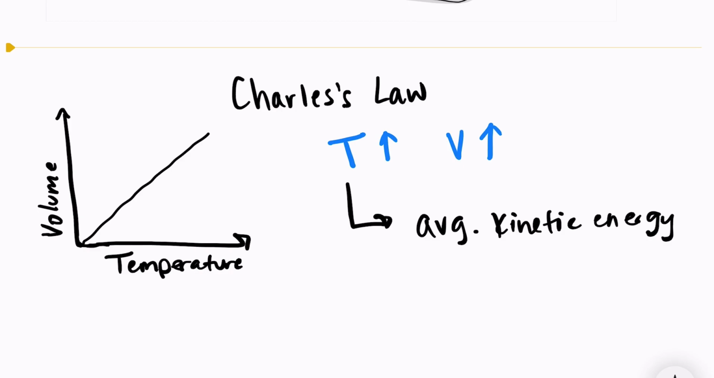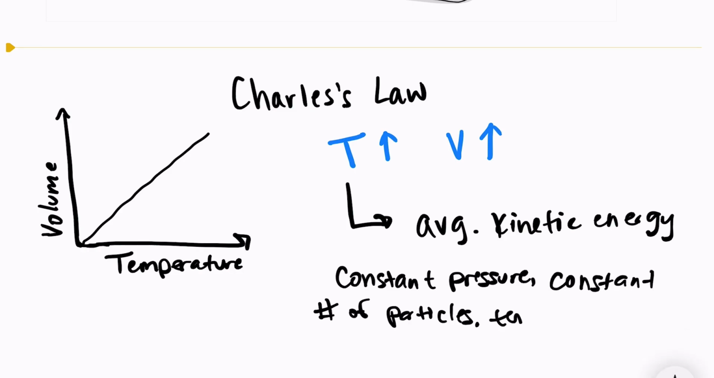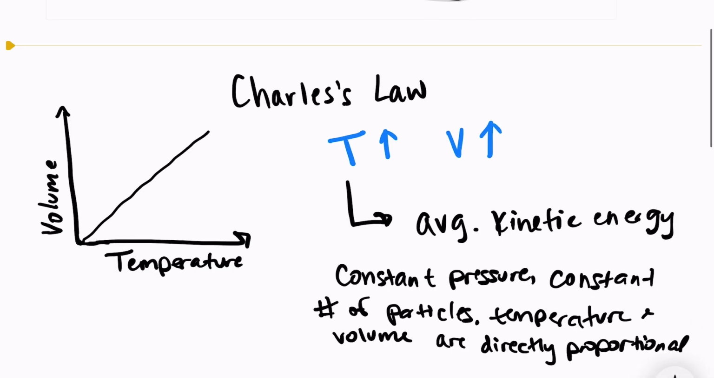So what Charles' law says is that if we have a constant pressure and a constant number of particles, temperature and volume are directly proportional, which again means if temperature is increasing, then volume is increasing as well. And we can see that relationship on the graph here. We have volume on the y-axis and temperature on the x-axis. And we can see that if we increase temperature, volume is also increasing proportionally.